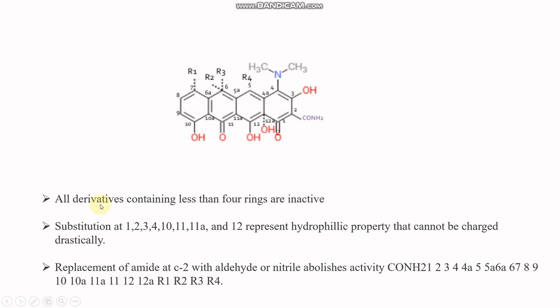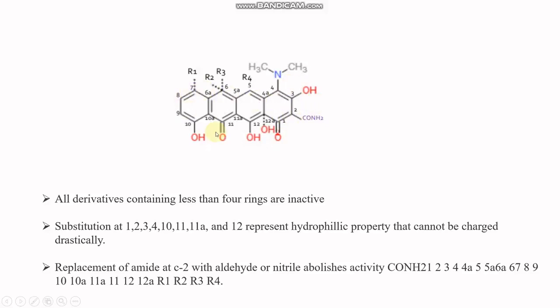So all derivatives containing fewer than 4 rings are inactive. This means that in tetracycline, if we remove one ring, even if we add a lot of good groups, there is no worth, because the loss of one ring is the loss of the whole activity.